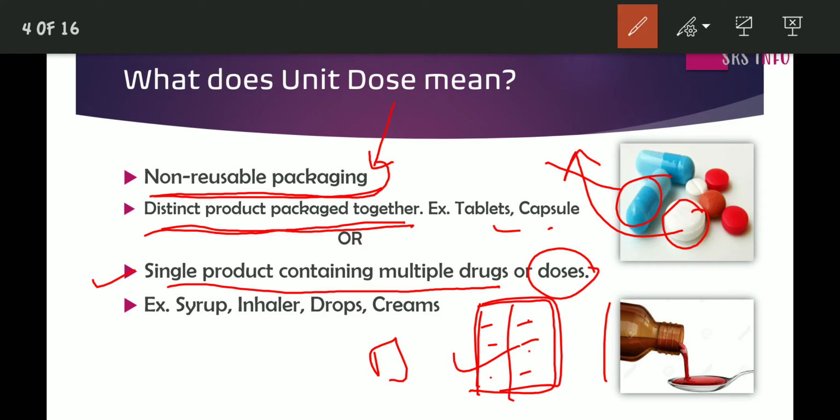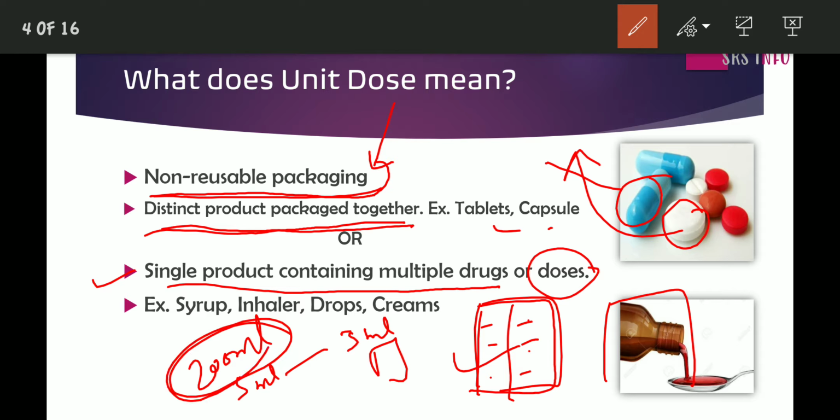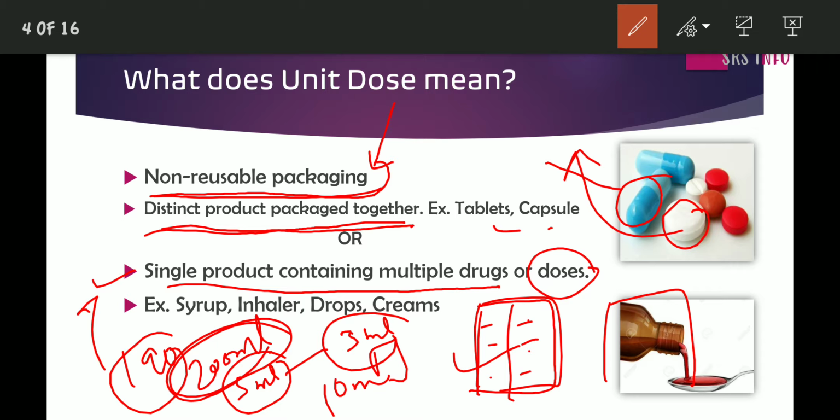For example, this is a syrup bottle. This is a 200 ml bottle of a syrup. The patient has to take 5 ml BD, 5 ml in the morning and 5 ml in the evening. So he shakes the bottle well, opens it, and takes 5 ml in the morning and 5 ml in the evening. 10 ml is consumed in a day, and the remaining 190 ml he keeps for the next usage. So it is a single product containing multiple doses or multiple drugs. This bottle may contain multiple drugs also, a syrup made up of multiple ingredients, drugs or doses, contained in a single bottle.